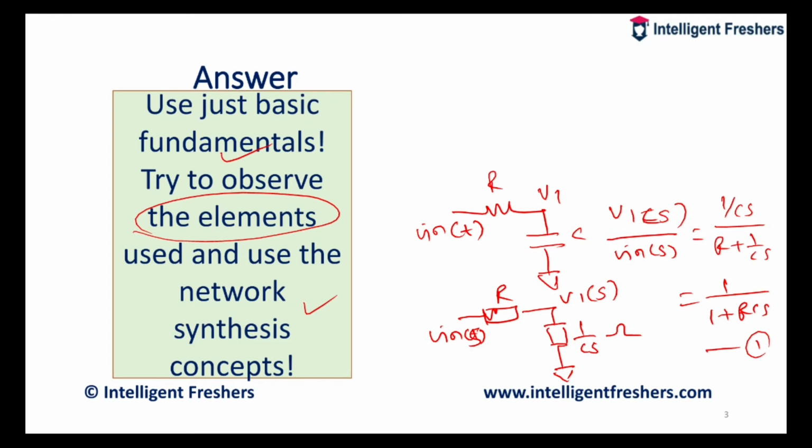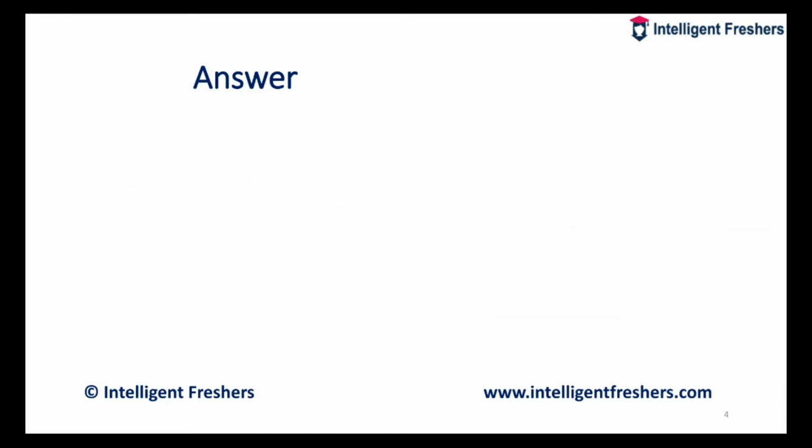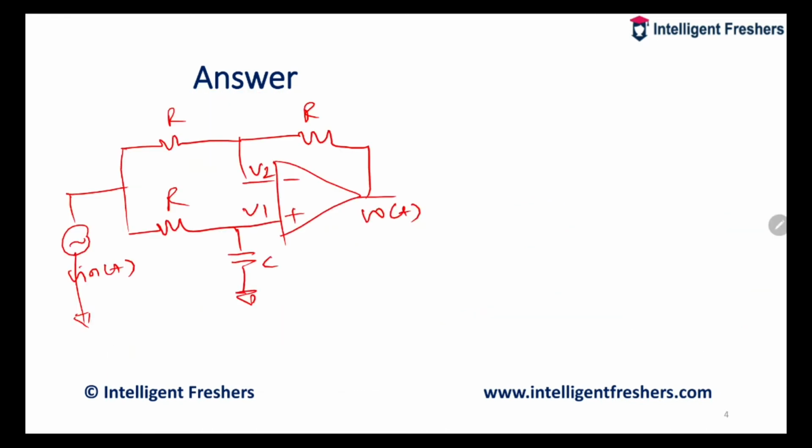Now you need to quickly answer this question. If you observe the given analog circuit, most engineers say that this is a low pass filter, but the answer is wrong.